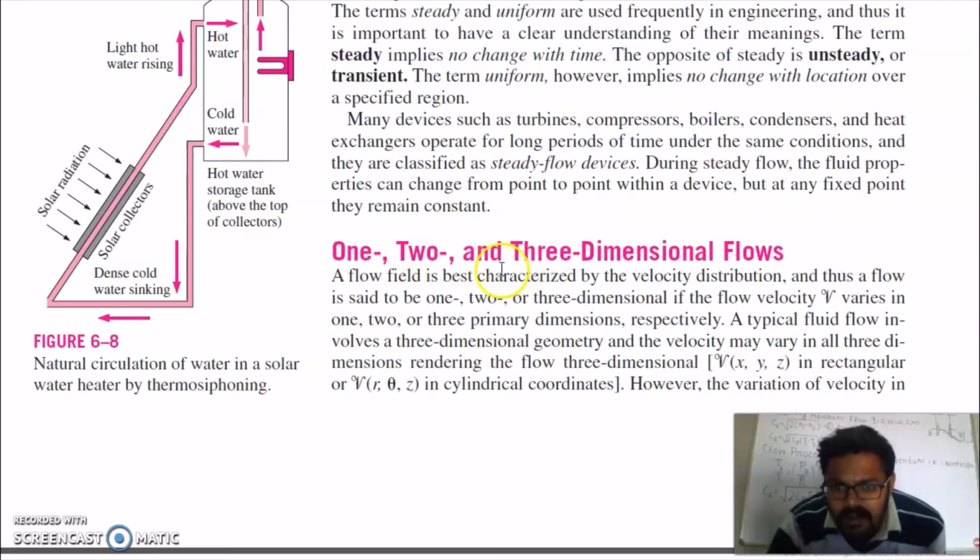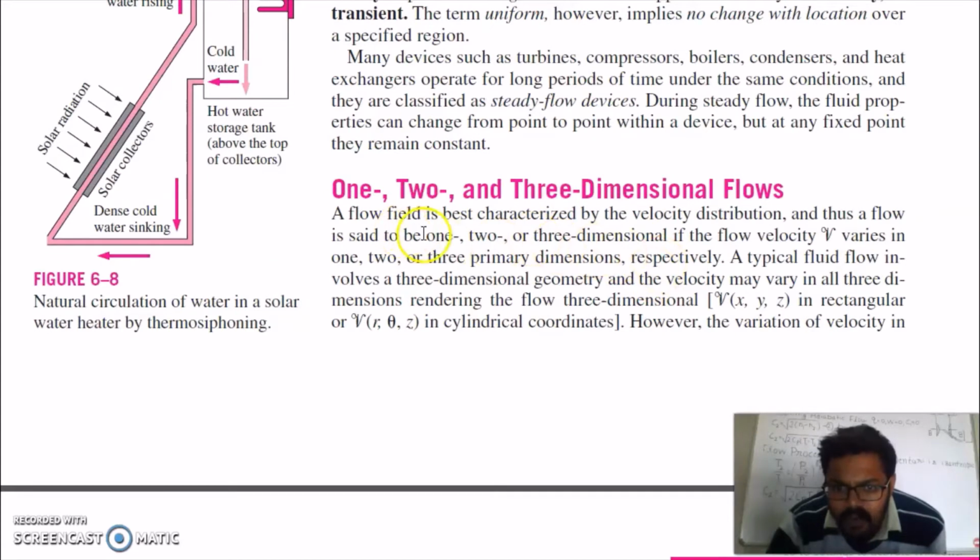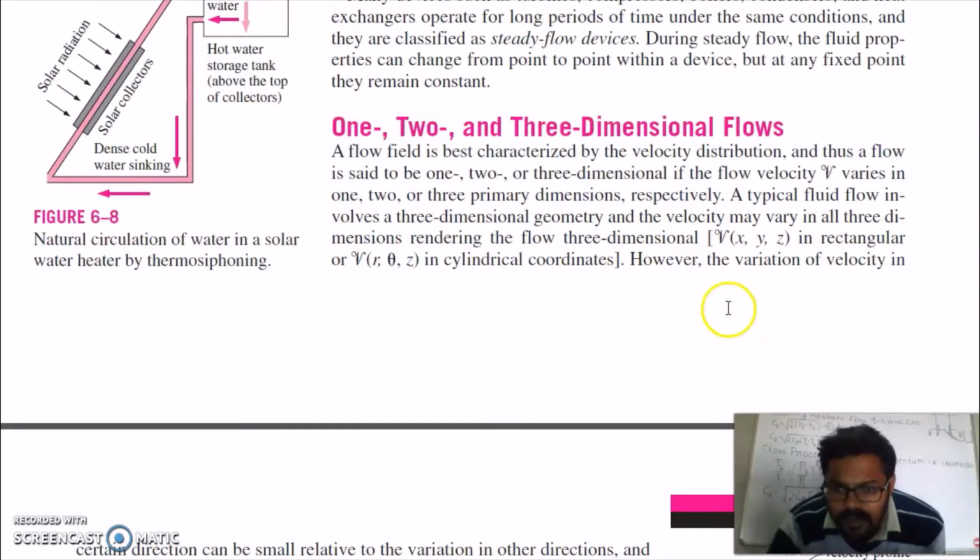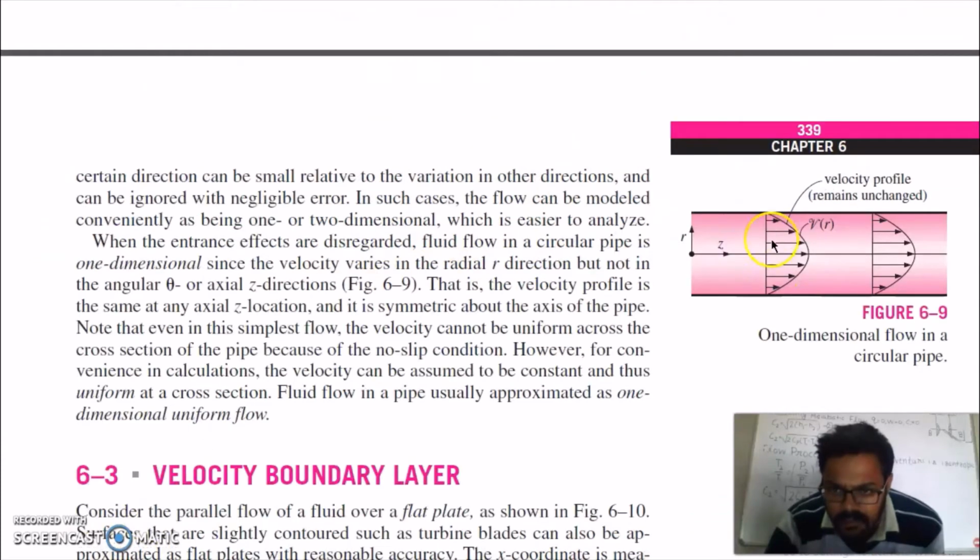One dimensional, two and three dimensional. A flow field is best characterized by velocity distribution, and thus a flow is said to be 1, 2 or 3 dimensional if the flow velocity varies in 1, 2 or 3 primary dimensions. So you can represent velocity V in terms of x, y, z in rectangular and in r, theta, z in cylindrical coordinates. So you can see in the pipe, this is the velocity profile at this point and this is the velocity profile at this point. So the velocity profile remains unchanged.